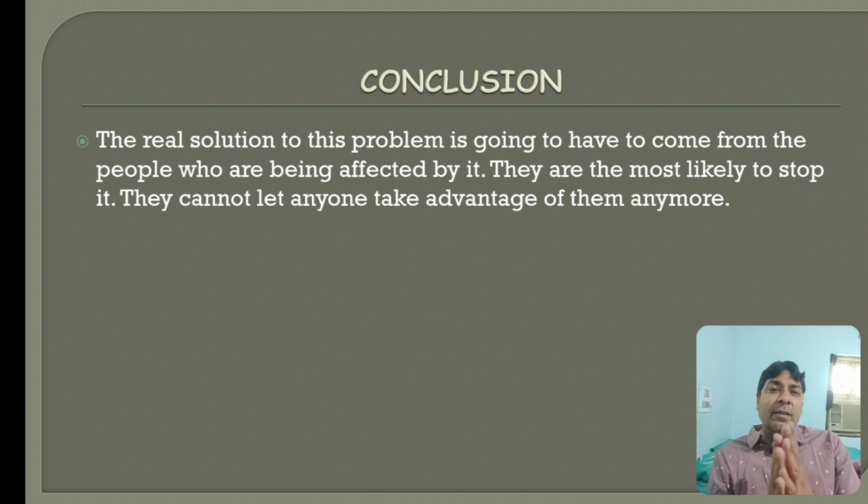Now the conclusion. The real solution to this problem is going to have to come from the people who are being affected by it. They are the most likely to stop it. They cannot let anyone take advantage of them anymore. If we want to decrease the ratio of white collar criminality, we must make ourselves and the community aware of white collar criminality. If we are aware, then definitely no one will take advantage of our innocence and we will not be affected by white collar criminality. So in this way we have concluded the topic of white collar criminality: introduction, meaning, definition and characteristics.